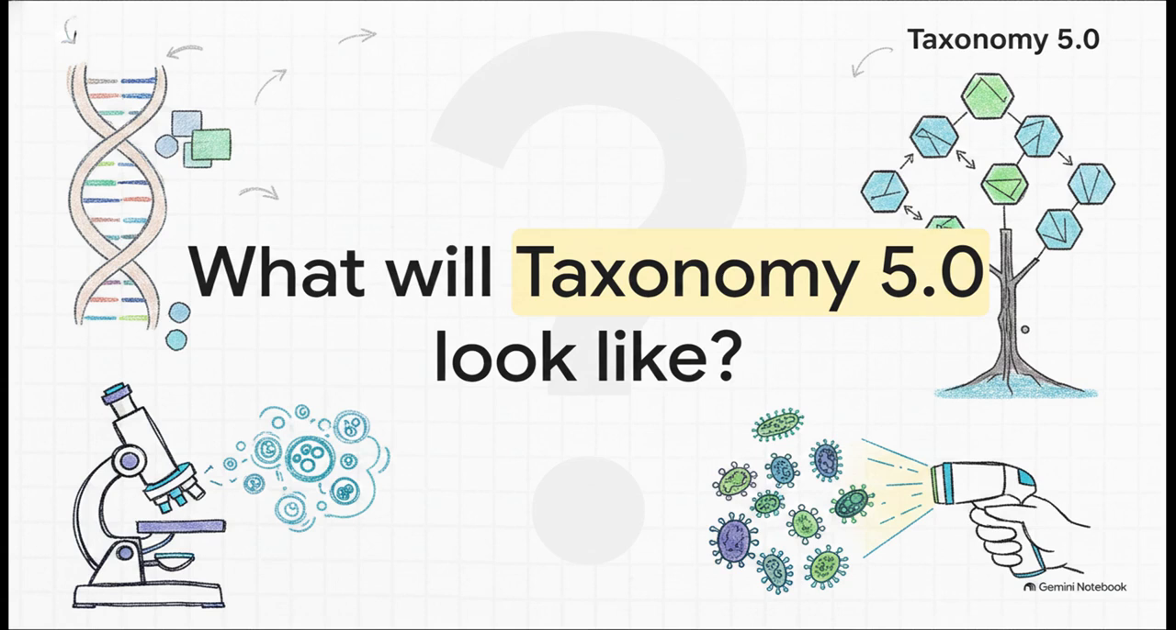Which leaves us with a fascinating thought to close on today. As our gene sequencing technology gets even more advanced and we look deeper and deeper into the microscopic world, what hidden bugs in our current system will we find next? And when we do, what is taxonomy 5.0 going to look like?